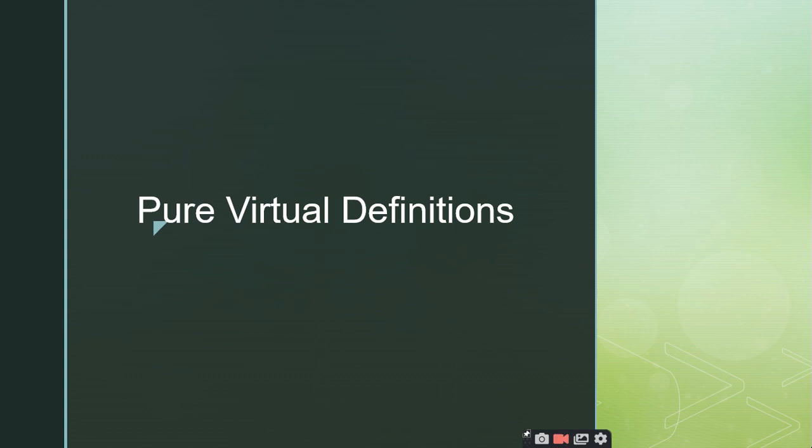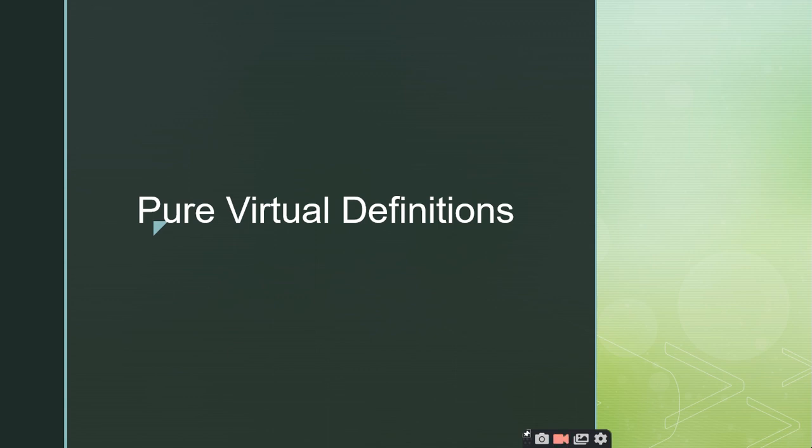Right. So that is all about the pure virtual functions, where you can convert a virtual function into a pure virtual function by just adding equal to 0. And in the pure virtual functions you have to give a definition for this pure virtual function inside the derived class. And when you have one pure virtual function, that is called an abstract class. And when you have abstract classes, you cannot create objects for those abstract classes. You can only create the pointers and references for those abstract classes, right? So all these things you should remember.